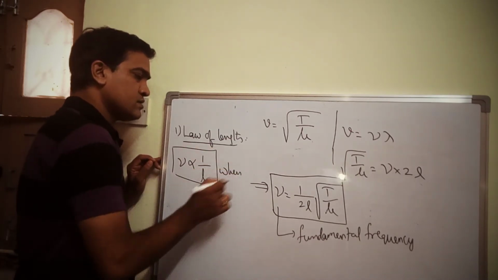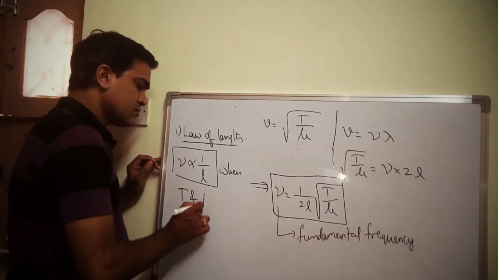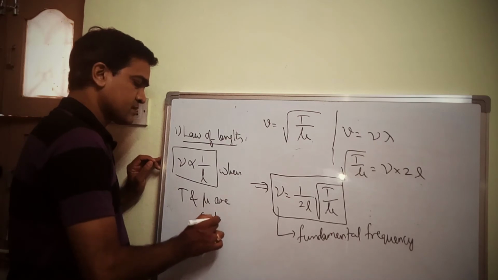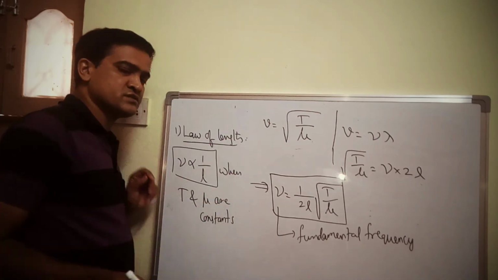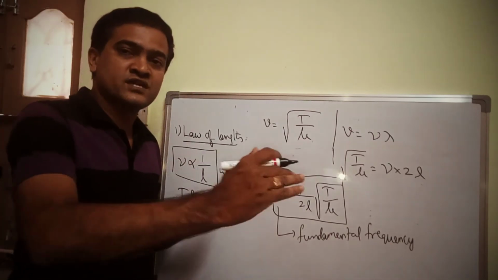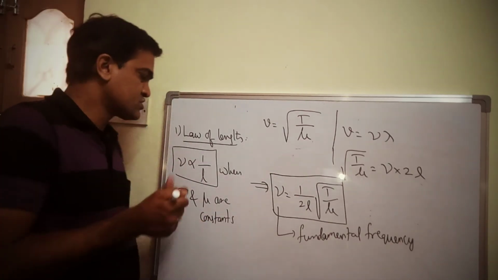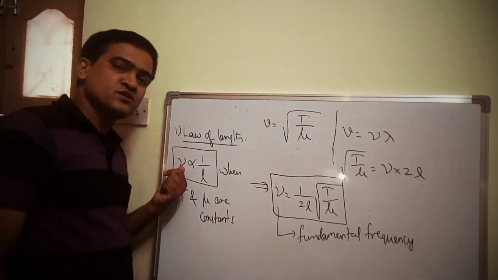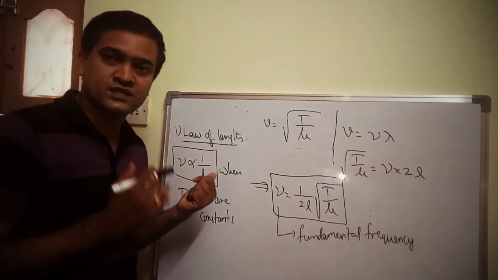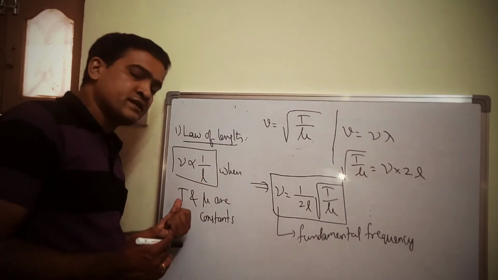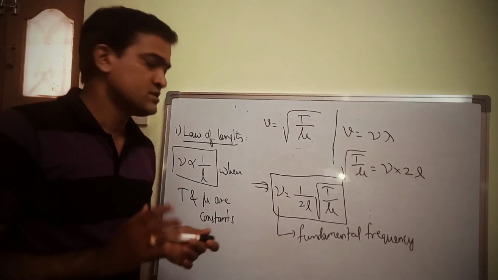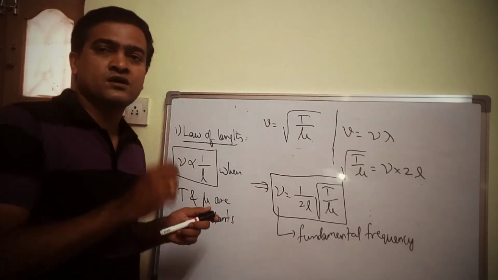when T and mu are constants. I'm just writing the mathematical form. You can extend it in the form of a sentence. I'm just reading it out. Frequency of a stretched string is inversely proportional to length of the string, provided tension and linear mass densities are constants. This law is also called the law of length.